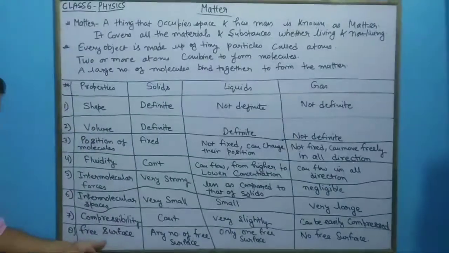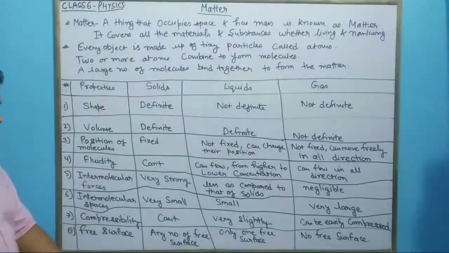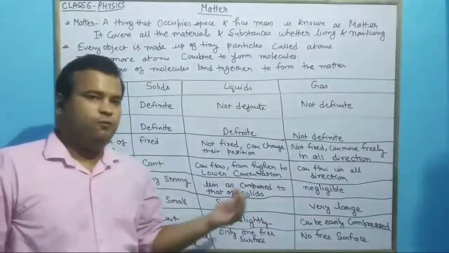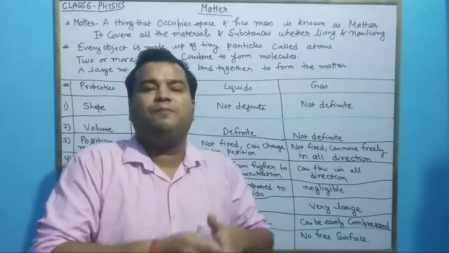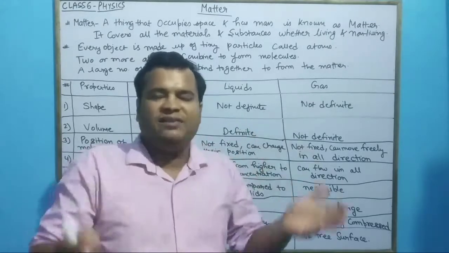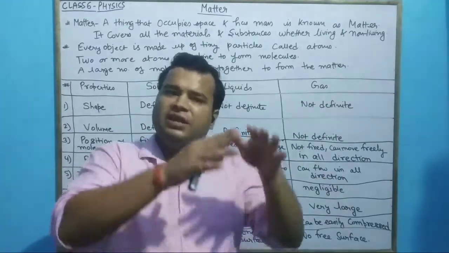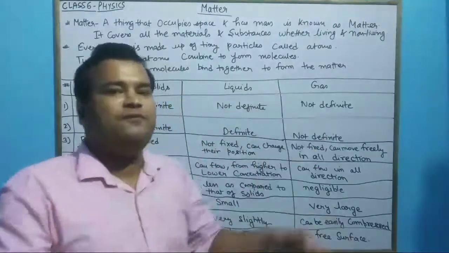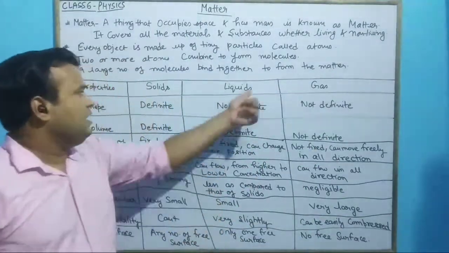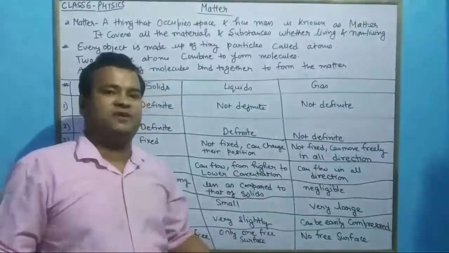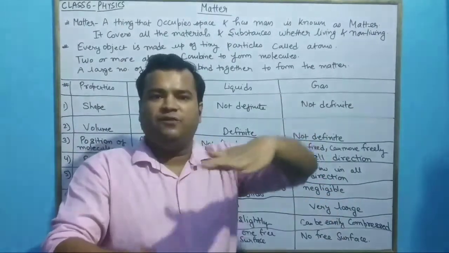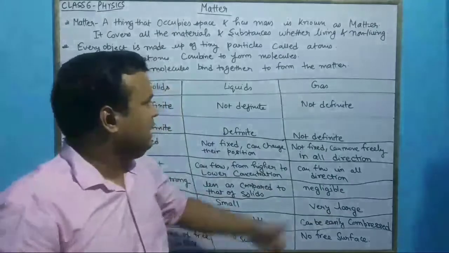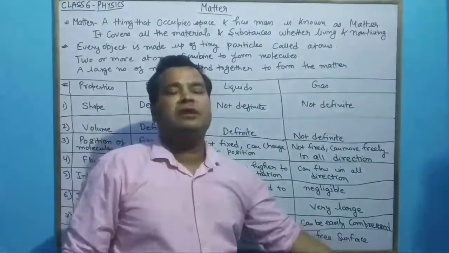The last thing is free surface. Solids can have any number of free surfaces. Why? Let us take a trigonal pyramid, it has a different shape. Let us take a diamond, it has different free surfaces. It can have many free surfaces. But in liquids, there is only one free surface. Pour a liquid in a beaker, it has only one free surface which we can see. In gas, there is no free surface.